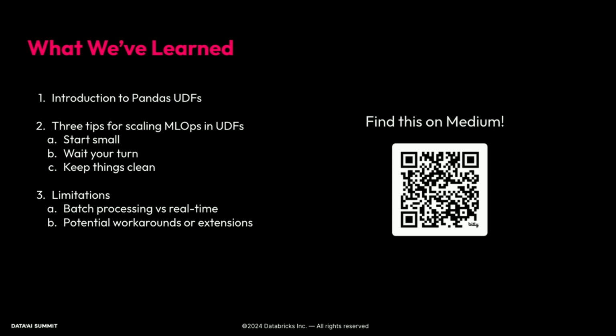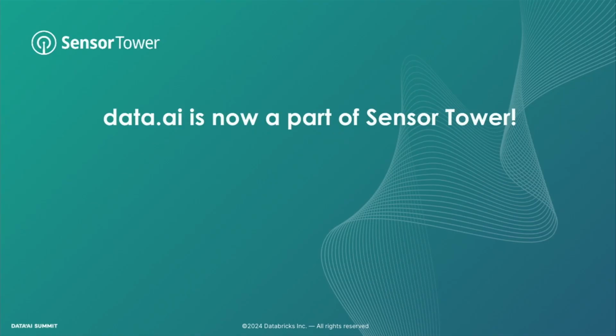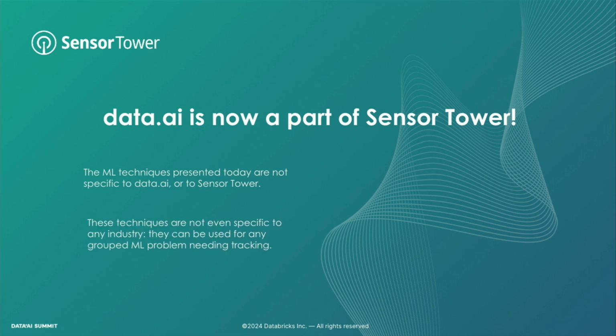And the final thing that I want to leave you with is again, this is a very general procedure. This is something that is not specific to mobile app performance. This is not specific to ranks by data.ai. This is something that can be used really across the board. And as a part of that, data.ai is now a part of Sensor Tower. We've combined forces to really bring the best of mobile app performance. And so the ML techniques presented today, these are going to transfer to Sensor Tower just fine, but they can also transfer to anybody else just as easily. They're not even specific to any industry because this can be really used for any problem that involves grouped ML where you have a small unit that needs to be replicated in mass.